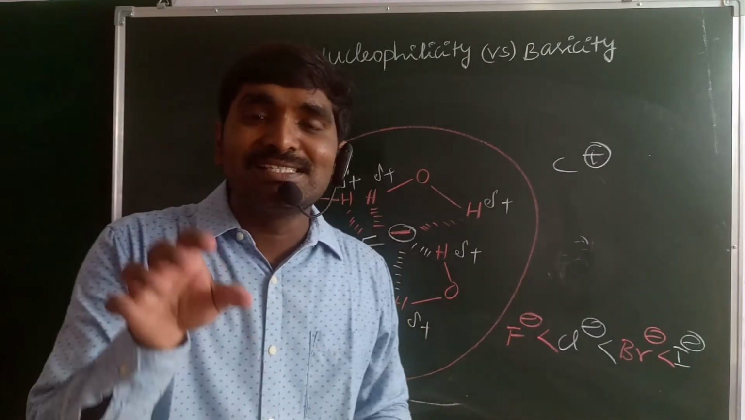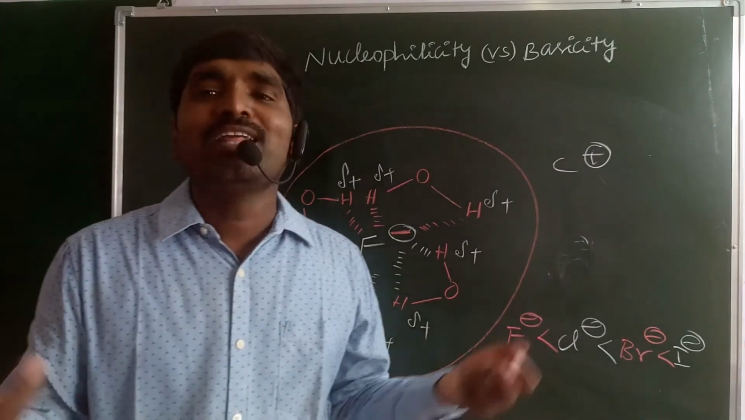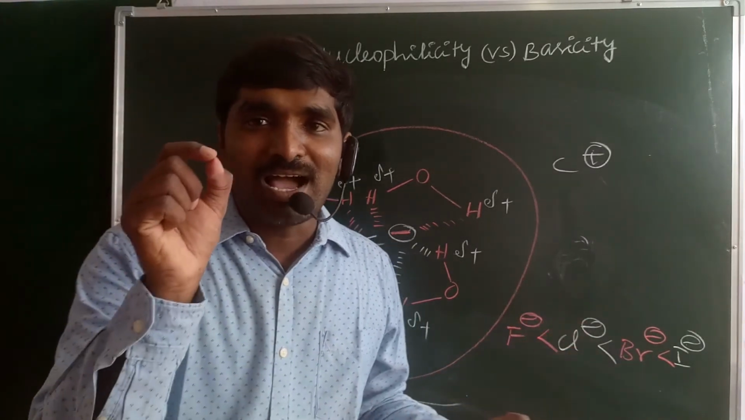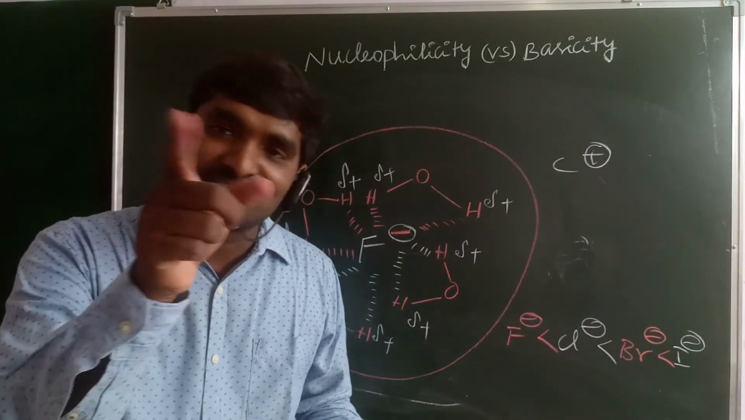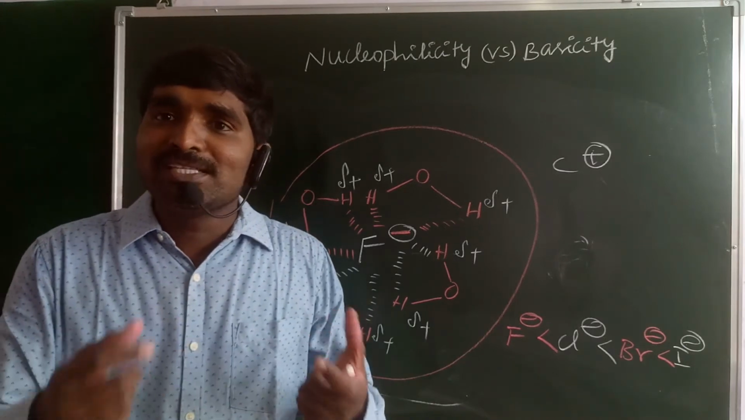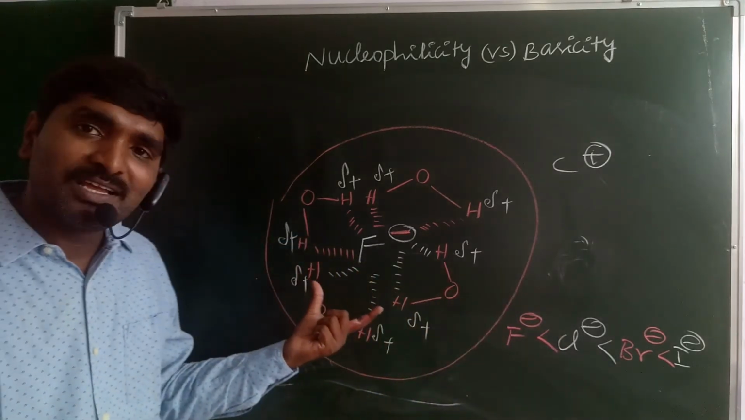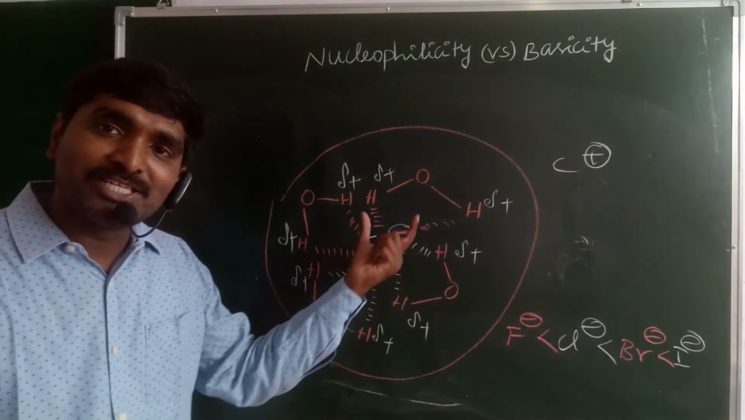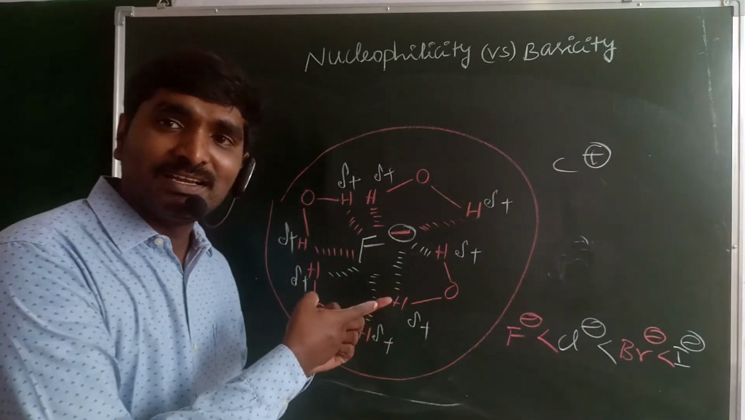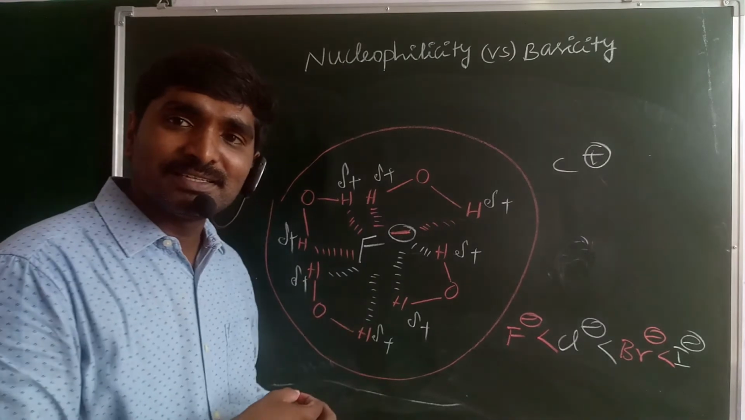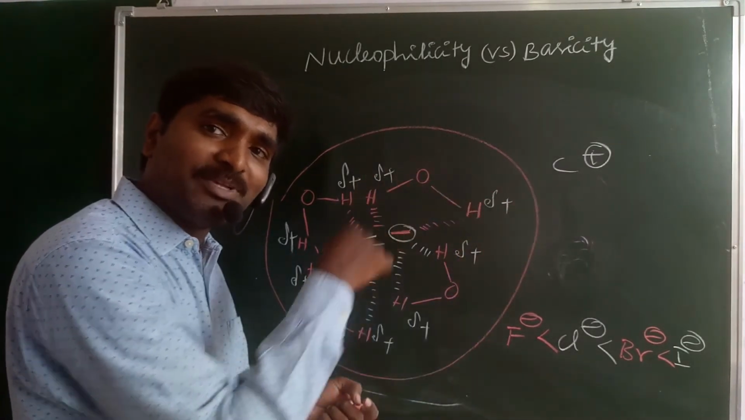But basic nature decreases. Why? Because you know what a base is. I already told you, one simple point can differentiate nucleophilic character from basic nature. A base donates a pair of electrons to the H plus ion. Here, the negatively charged electrons are donated to the H plus ion present in the polar protic solvent. That means it behaves as a base. When it donates the pair of electrons to something other than H plus, that is the nucleophile.